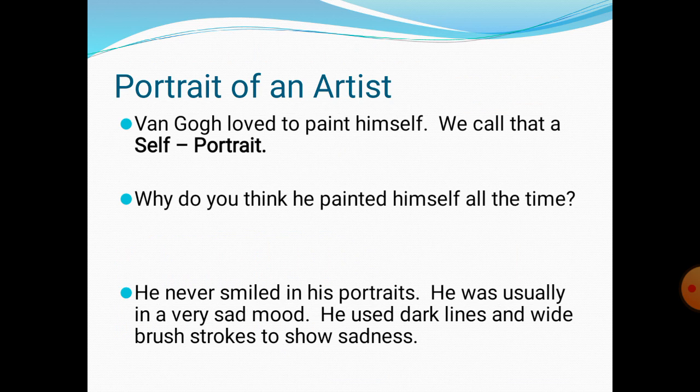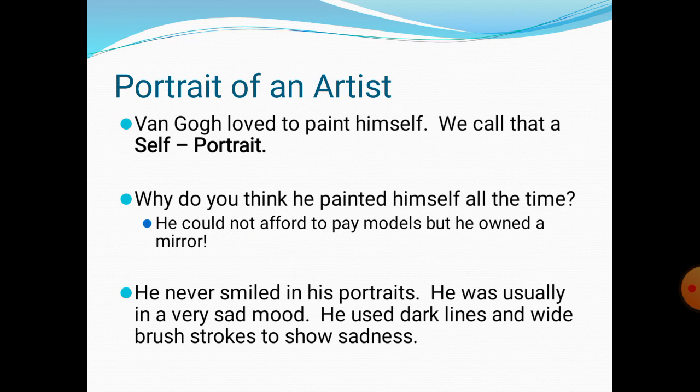Also, Van Gogh loved to paint himself, and this is called a self-portrait. I was telling you in class that he painted himself because he didn't have enough money to pay models. So that's why he painted by himself. Another point is that he never smiled in his portraits. He was usually in a very sad mood. He used dark lines and white brush strokes to show sadness.